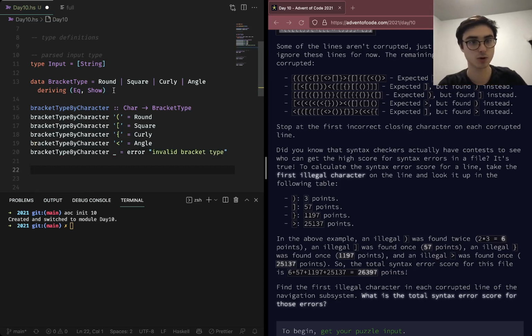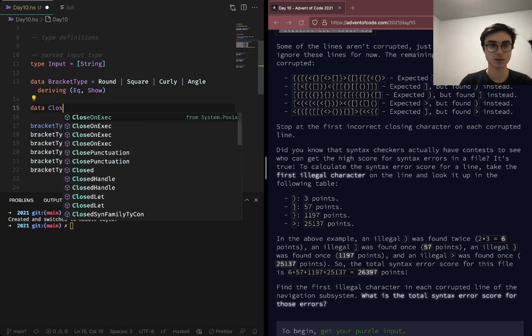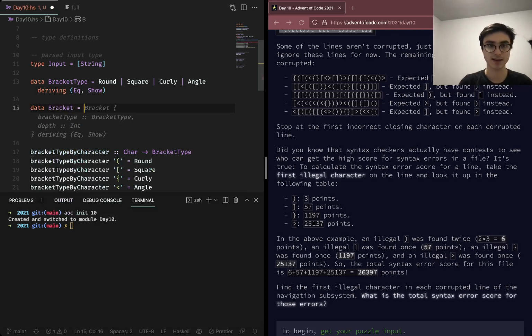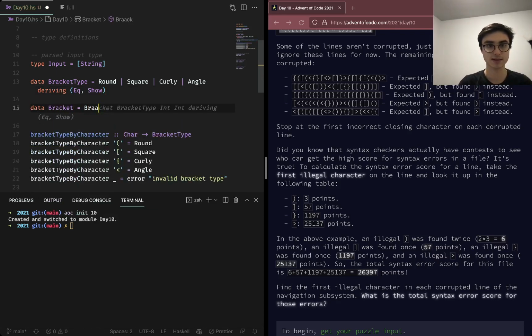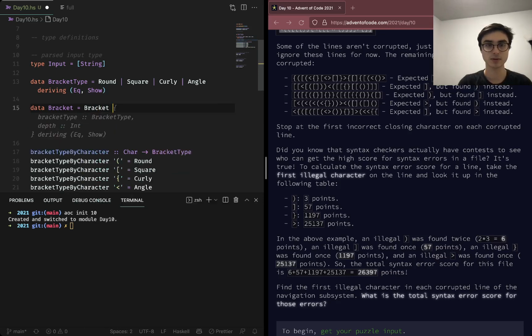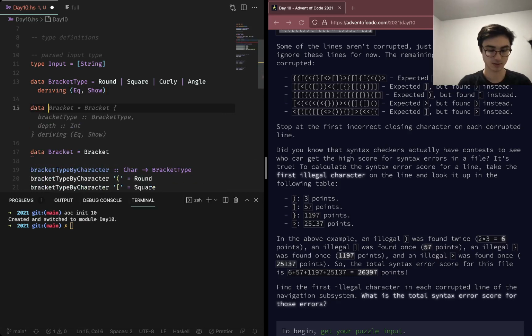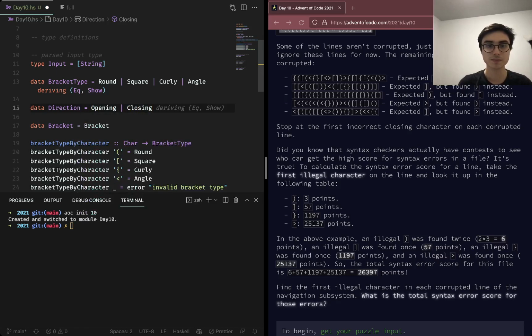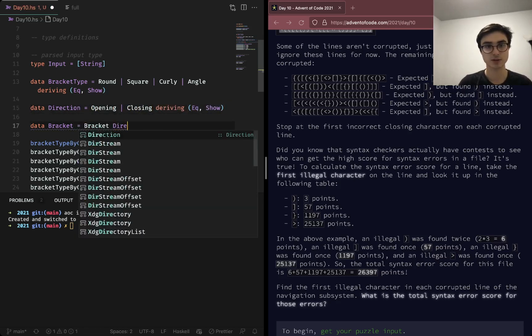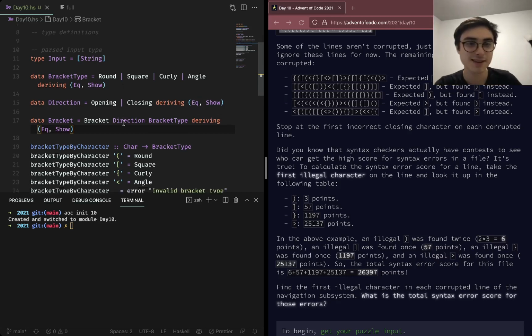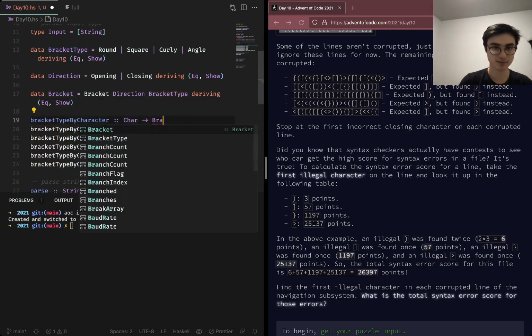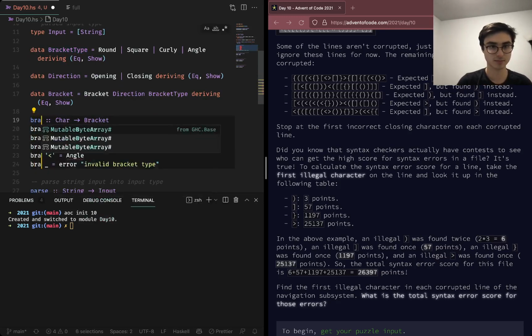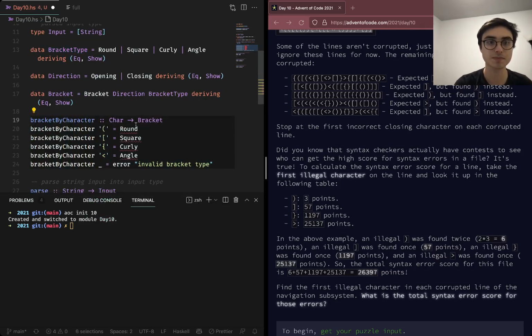I guess we should know if they close or open. So Bracket is going to be a data type with a direction, opening or closing. Sure. Bracket, direction, bracket type. Okay. So now, instead of a bracket, character is going to be Bracket Opening Round.